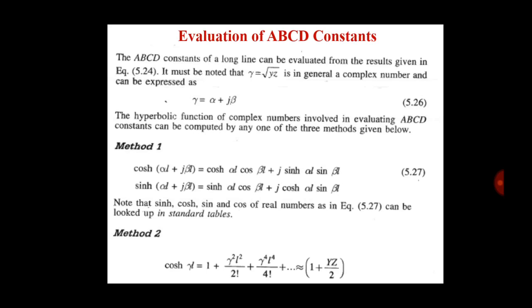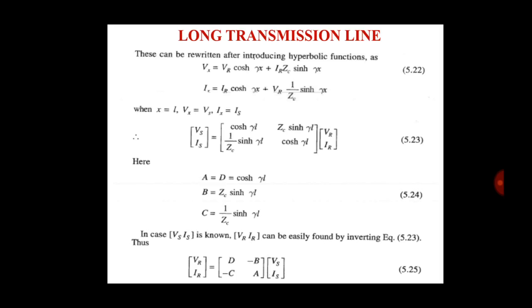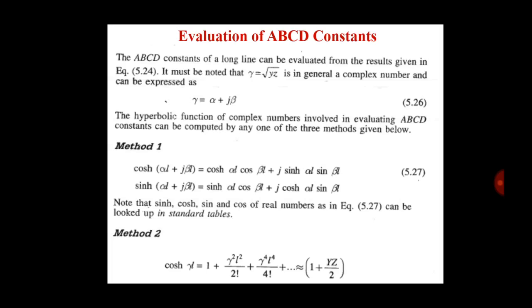Now evaluation of ABCD constants. The ABCD constants of a long line can be evaluated from the results given in equation 5.24, the equation for A, B, C and D. It must be noted that gamma, equal to root yz, is in general a complex number and can be expressed as gamma equals alpha plus j beta. Gamma is a complex number and its value is root yz, but in complex form we write gamma equals alpha plus j beta.